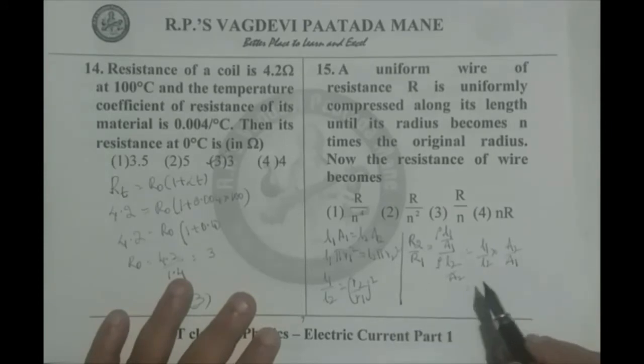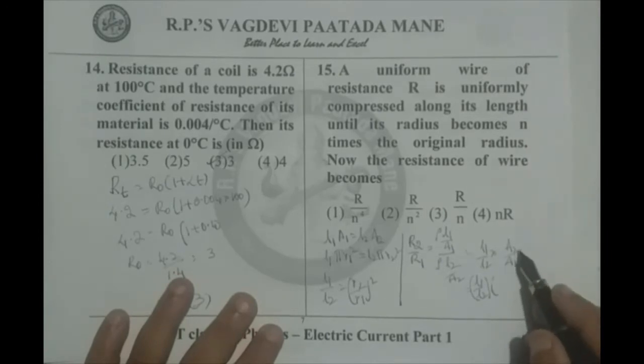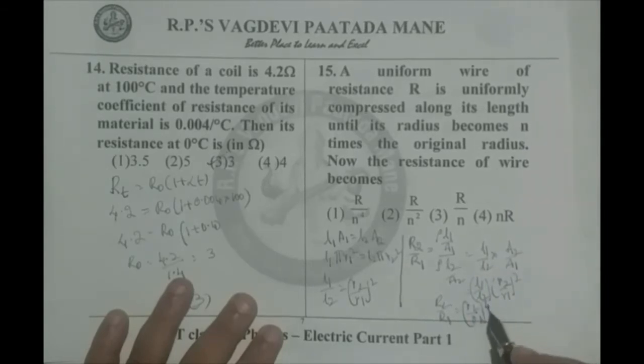But A2 by A1 can be written like this. Say L1 by L2 into pi R2 square by pi R1 square. So R2 by R1 whole square. Therefore, from the L1 by L2 expression, we have R2 by R1 whole to the power of 4.